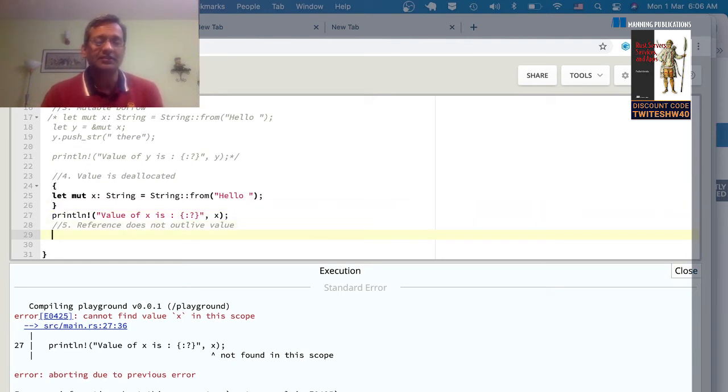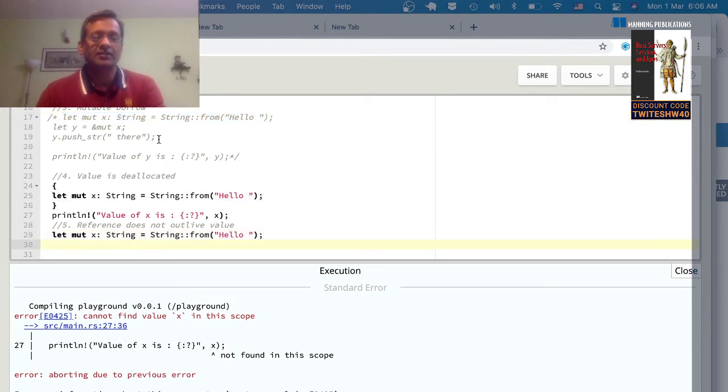So that's the deallocation, how it releases memory. And the last aspect I want to talk to you about when it comes to memory safety is that remember we spoke about how you can borrow a value. Now let's again do that. Let's create a variable, and let's borrow a value. This time we'll do an immutable borrow. We don't need mut.